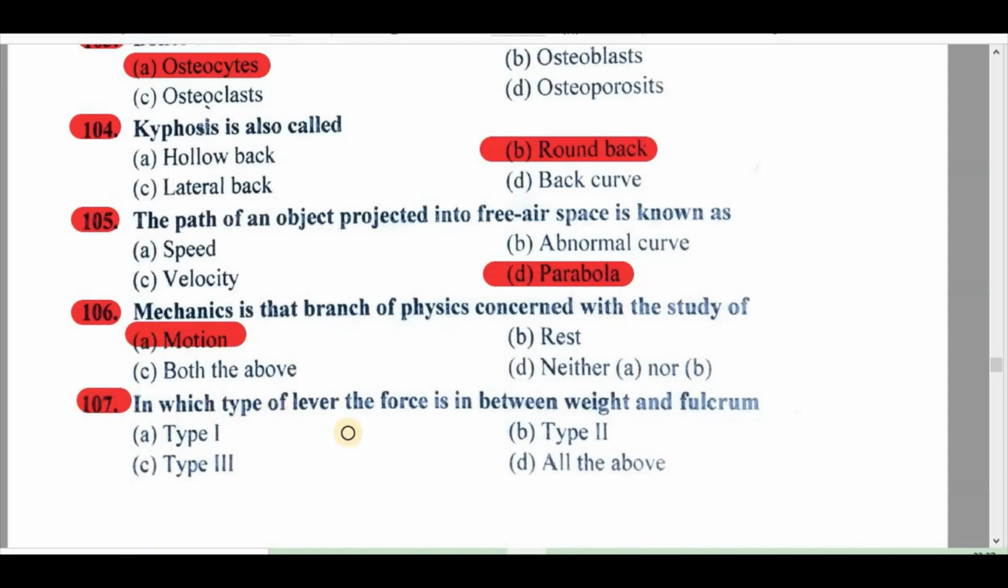107. In which type of lever is the force in between weight and fulcrum? A. Type 1, B. Type 2, C. Type 3, D. All the above. Right answer is type 3.